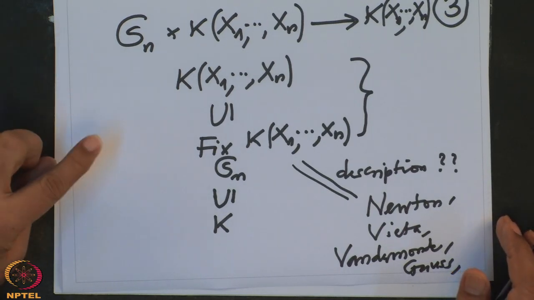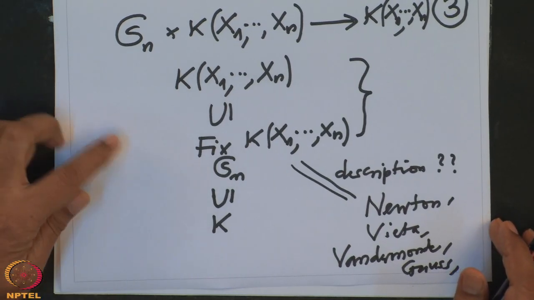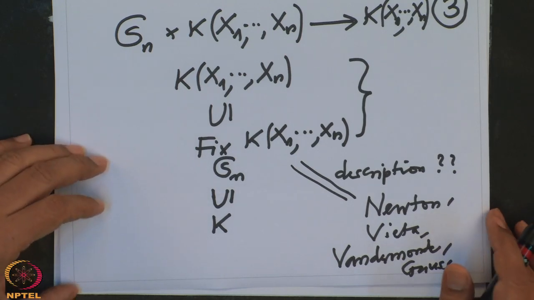The theorem which I will write was in those days never written up precisely, but it was sort of known that everybody knows it. The first written proof you can find is only in Gauss's writing.